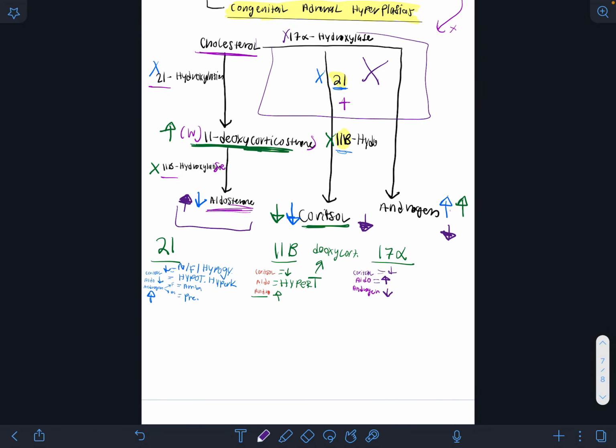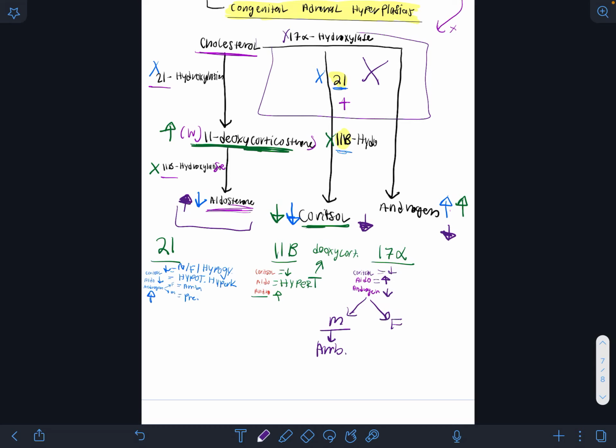Now consider low androgen in a female versus a male. In a male, if you have a low amount of androgen, you need that for their external genitalia, right? So they will have ambiguous genitalia, or sometimes they can even appear to have female genitalia, only with the absence of uterus and fallopian tubes.